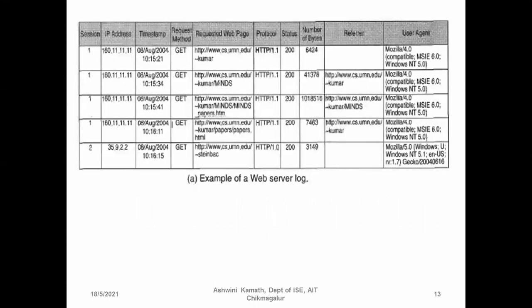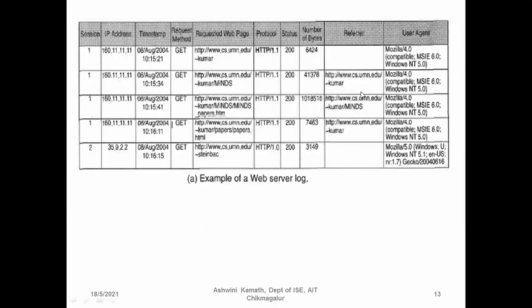Consider this example of a web server log. Here we have session, IP address, timestamp, request method, whether it is a GET or POST method, and the requested web page, what kind of web page the user was requesting. Then the protocol which has been used, the status number given by the web page, and the number of bytes accessed by the user.